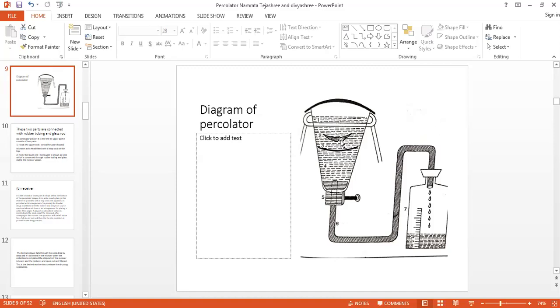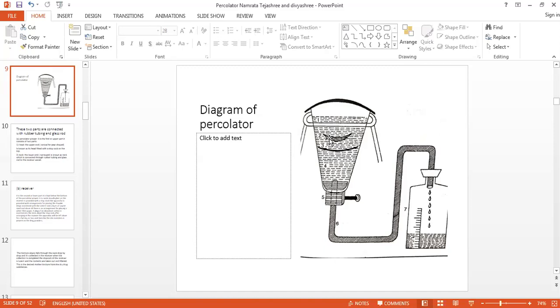First, at the neck we have to add absorbent material, that is the cotton. Now the fourth layer, number 4, is a thick layer of fine sand. Then the third layer is medium sand.